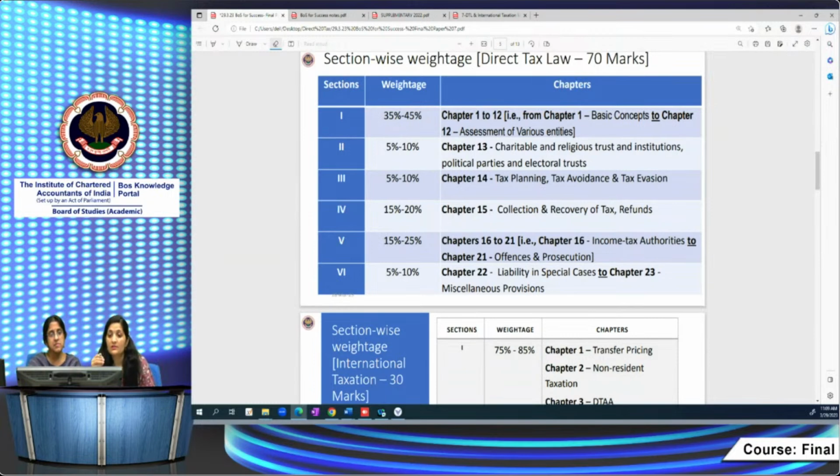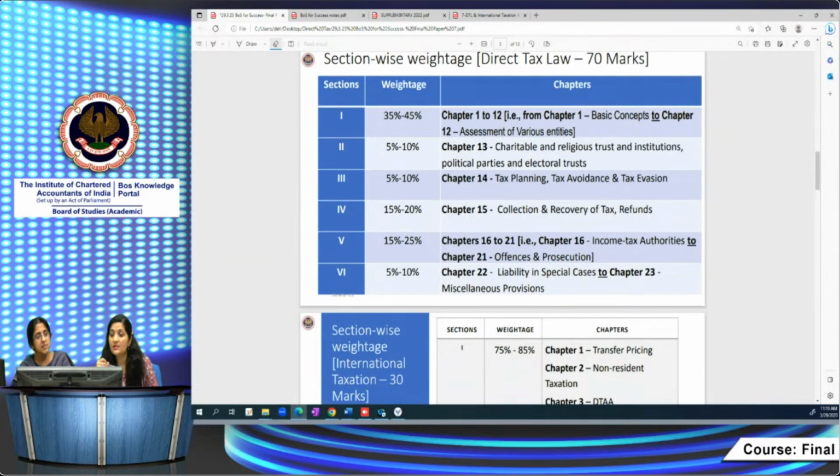Like for example, section 2. Section 2 is wholly on the charitable trust and religious trust, right? It is one chapter only. It is given a weightage of 5 to 10%. A question must be there for 8 marks from this section. You go through this, only one chapter you have to study, and you will fetch at least 8 marks. Right? Your 8 marks are confirmed from this section.